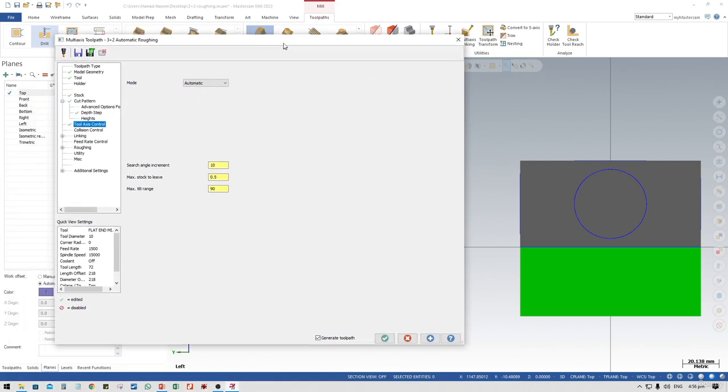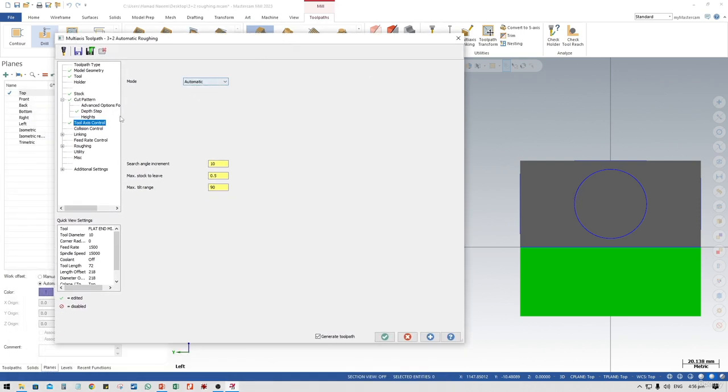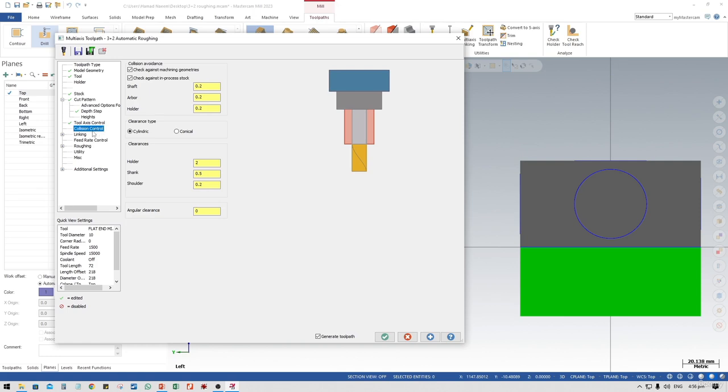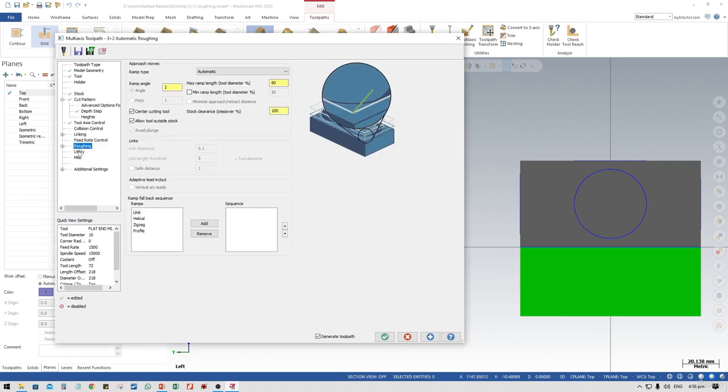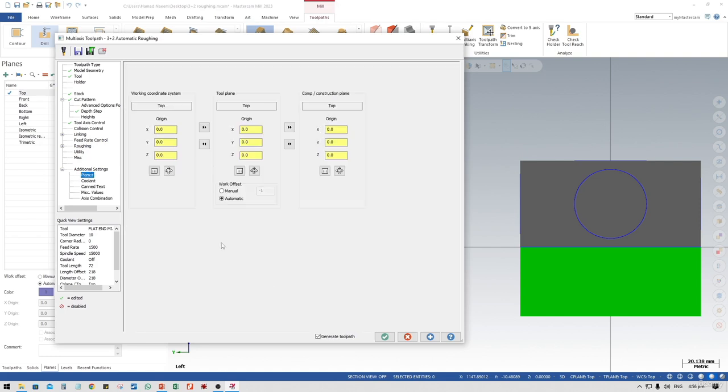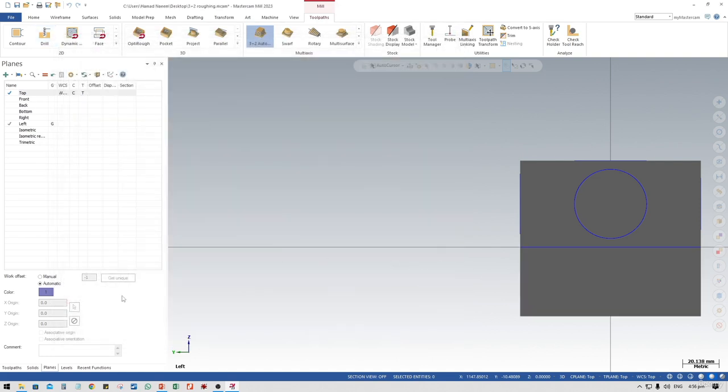So let me first show you the automatic mode. Go to linking, feed rate, all these settings, just set as default, and just click OK to define the settings.